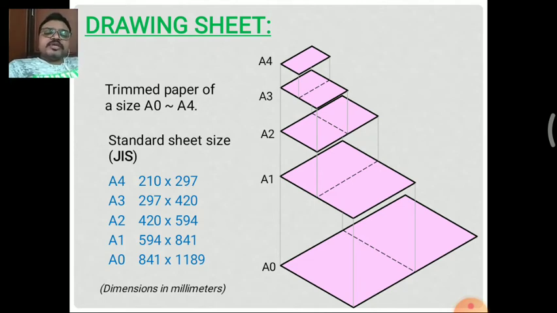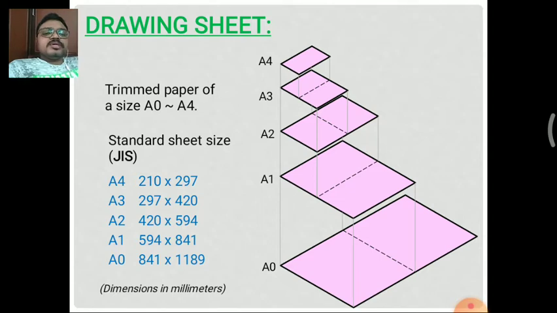The size of the A0 sheet is 841 by 1189. That is, 841 is the height of the sheet and 1189 is the width of the sheet. These dimensions are used in millimeters only, not in centimeters or meters. On the bottom of the picture you can see the A0 size sheet.